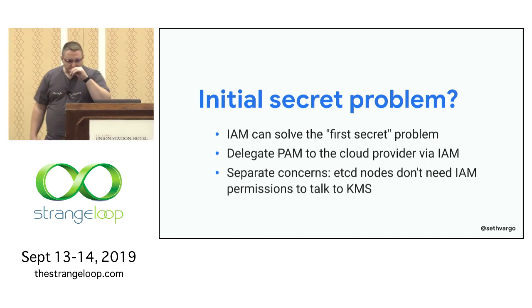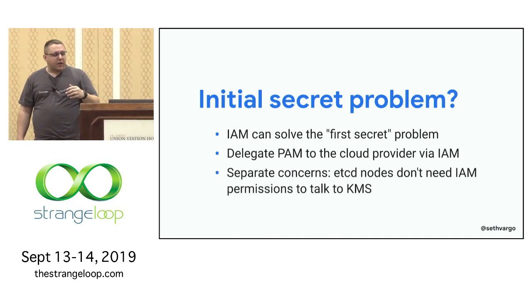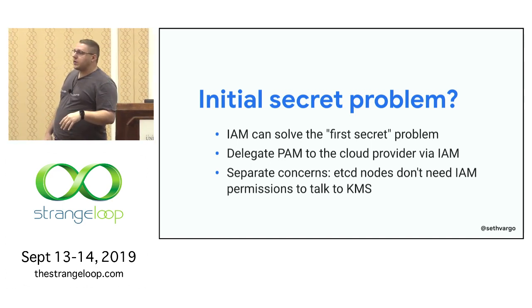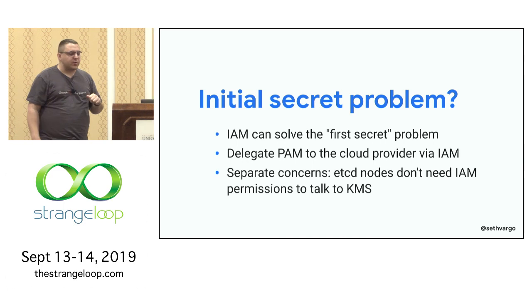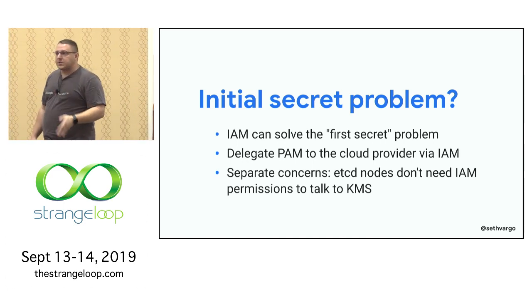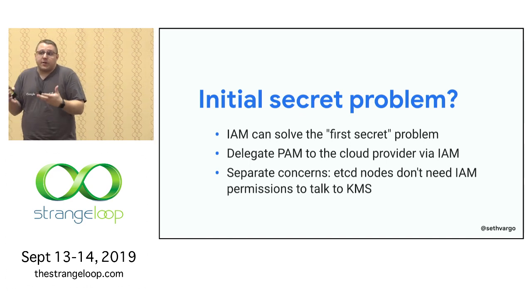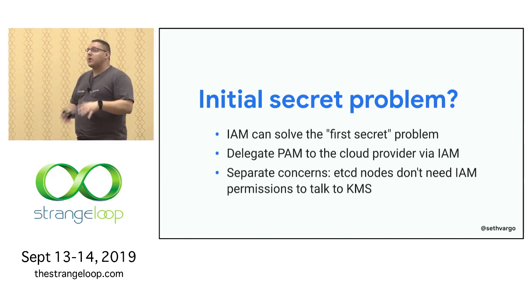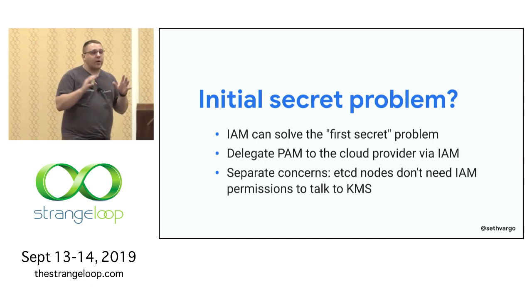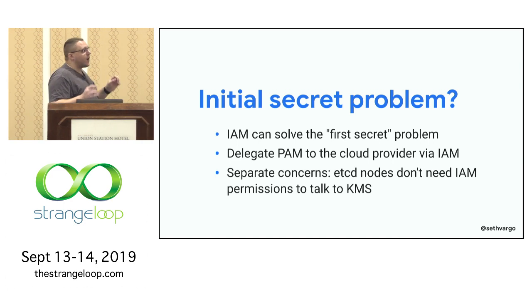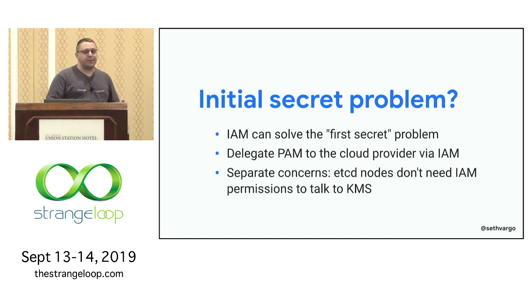And then the last thing is that we should really be separating concerns here. Practice the principle of least privilege: make sure that your etcd nodes don't even have IAM permissions to talk to KMS. etcd itself never needs permission to decrypt its data. Only the Kubernetes API server does. So separate those containers apart, run them on different hosts or different node pools, such that those node pools only have the most minimal permissions required.